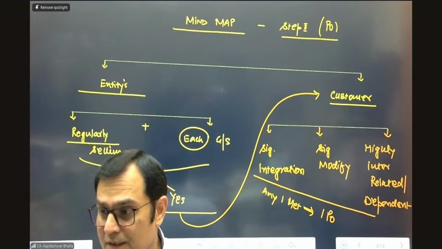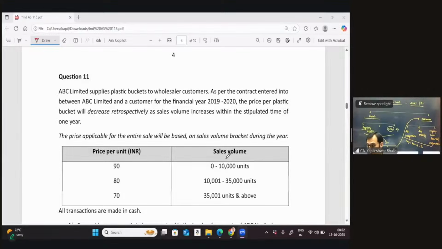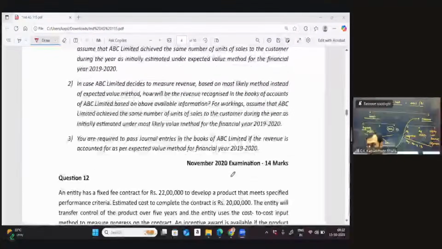Okay, so let's take this further. I am now going to share the screen back again. Now I think it's interesting to look at a very interesting question indeed. This is an examination question which came in November 2020, 14 marks in the exam. I think if you ask me, one of the most interesting questions which has come in the exam.